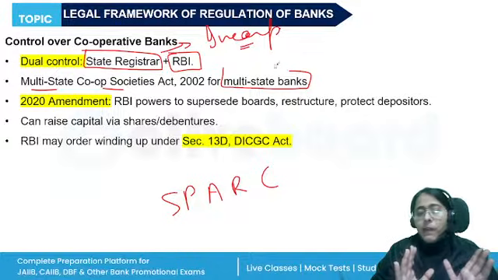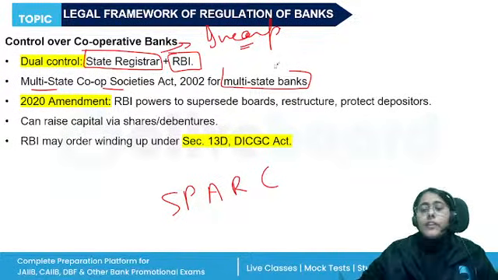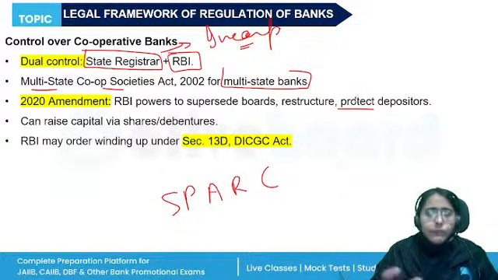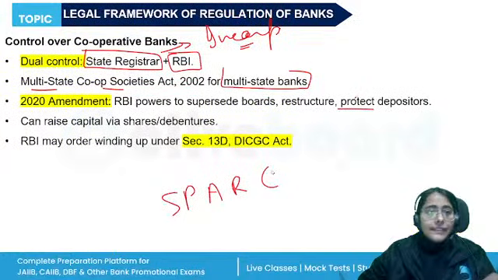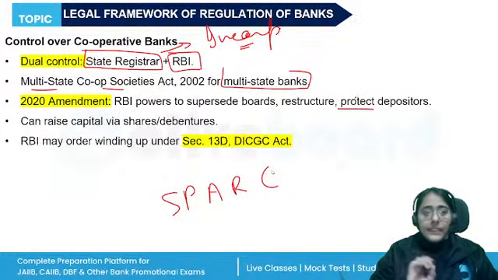All of these powers are there. RBI also has the powers to protect the depositors. Now, earlier the cooperative banks were not allowed to raise capital from the market. Now they are allowed, right? Now they can raise capital. Okay. Then there is mandatory licensing requirement that we have already studied.